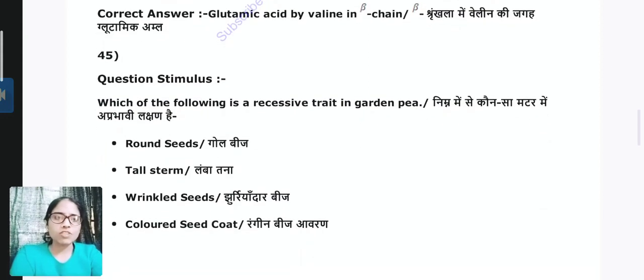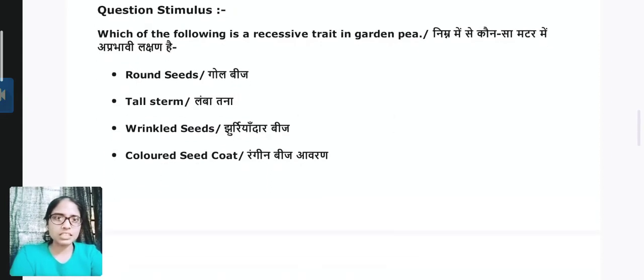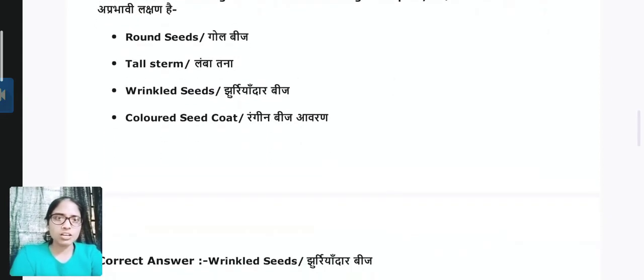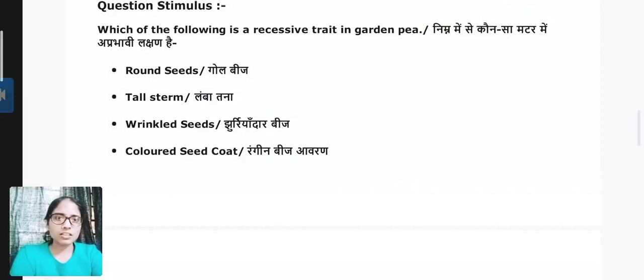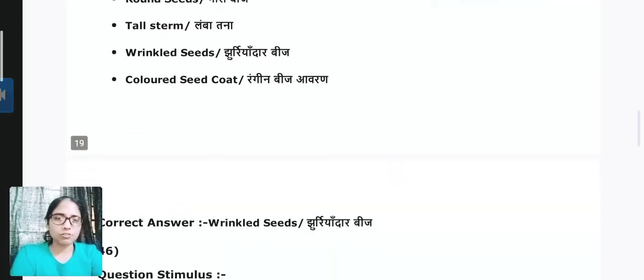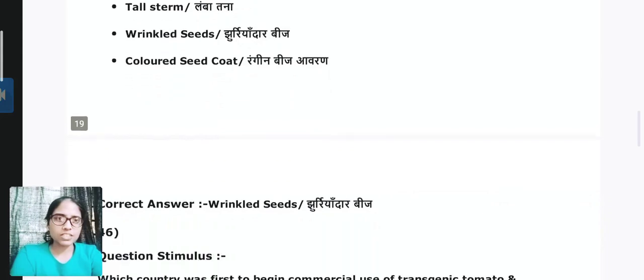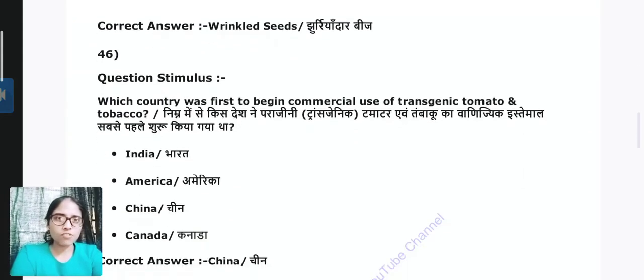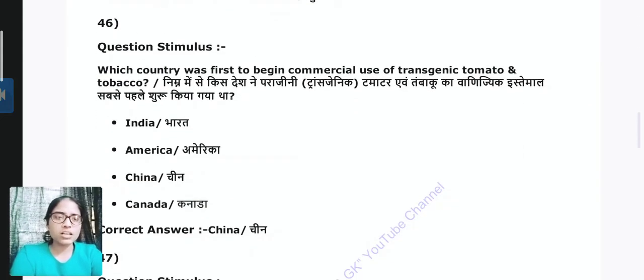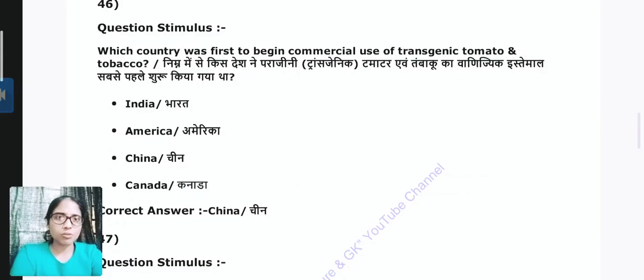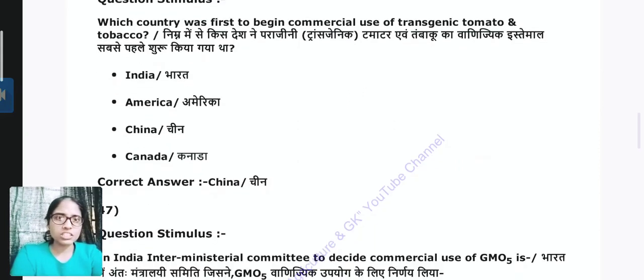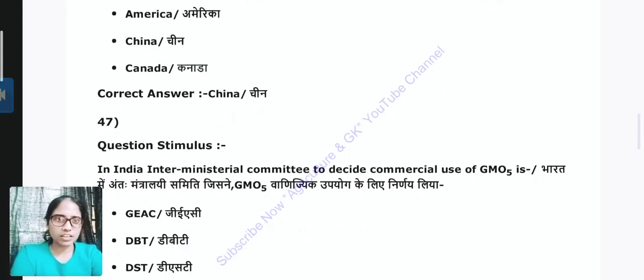Question 45. Which of the following is a recessive trait in garden pea? Options are round seed, tall stem, wrinkled seed, colored seed coat. Answer is C, which is wrinkled seed. Question 46. Which country was first to begin commercial use of transgenic tomato and tobacco? Answer is C, China.